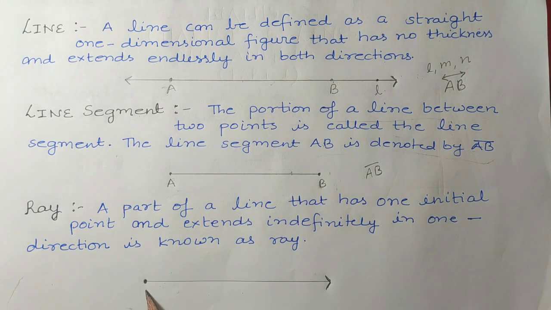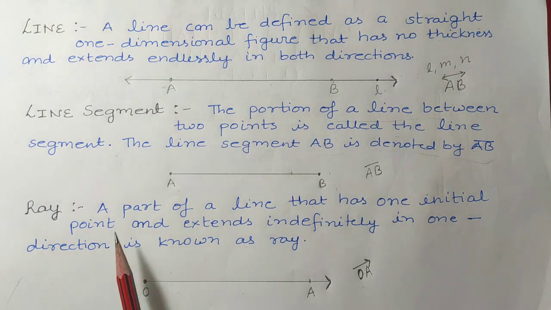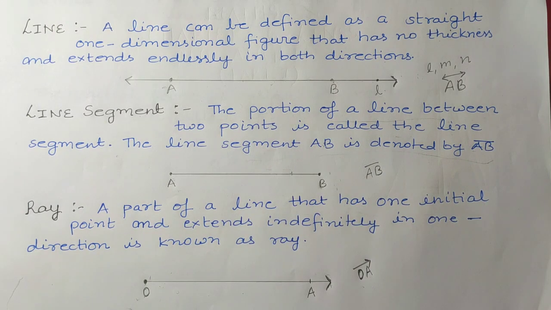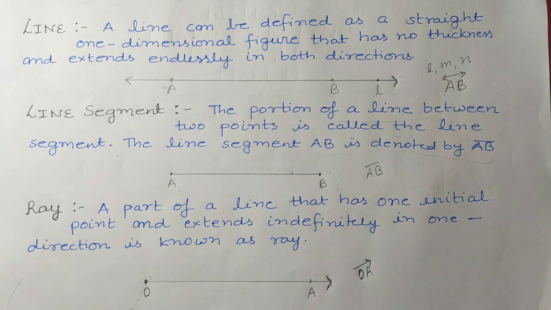Suppose its initial point is O, and here one point we can assume as A. So how do we denote a ray? We can denote a ray like this. This is the notation of a ray. As the definition says, a ray is a part of a line that has one initial point, so this O is its initial point and it extends indefinitely in one direction. So this is the definition of a ray. Now just pause the video and note down all three definitions.